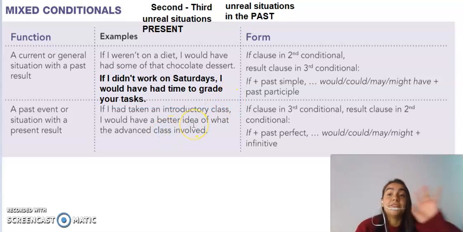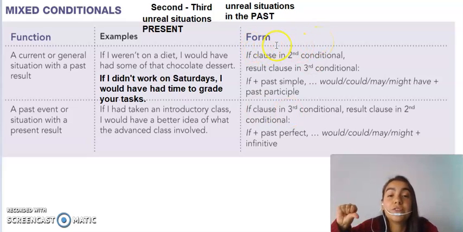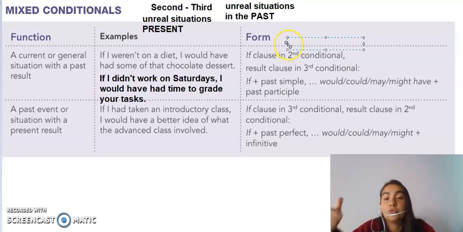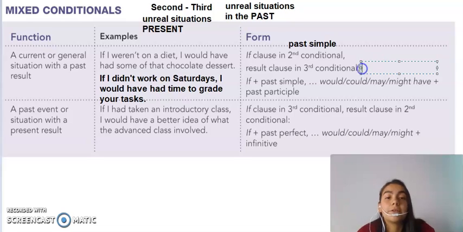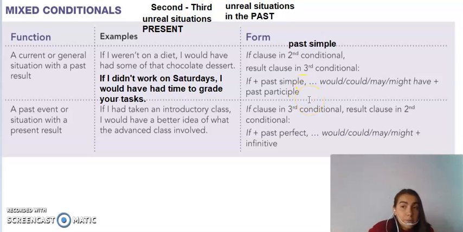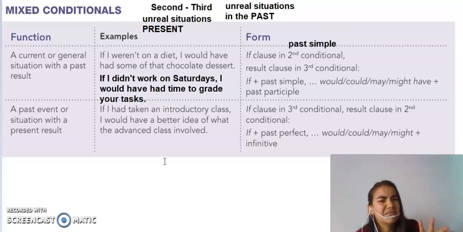Excellent. So that is the first part, the first mixed conditional. So let's review a little bit the structure. If you use the if clause of the second conditional, you know that it would be with past simple, right? And the result of the third conditional would be would, could, might, may, have, and the past participle of the verb, right? So in the second mixed conditional, in the other way to make a mixed conditional sentence, I would just do the same but the opposite, kind of, right?